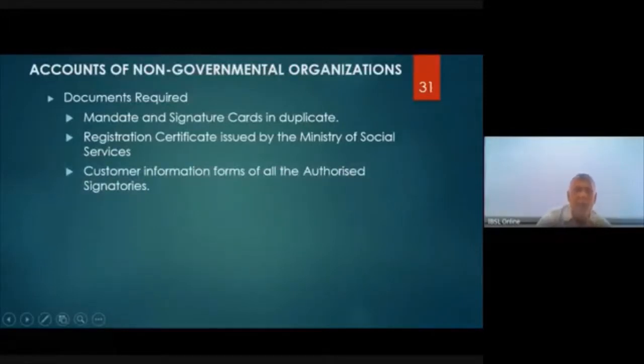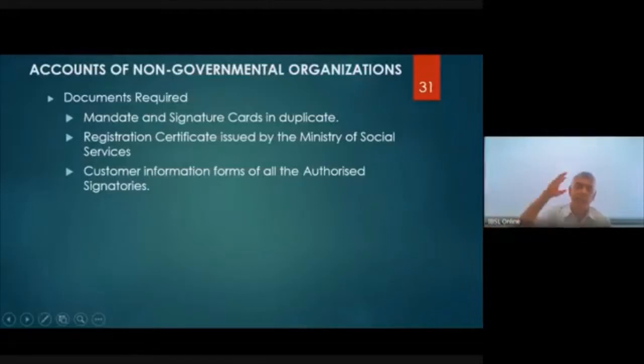Customer information forms for all authorized signatories. Why? Customer due diligence, know your customer, anti-money laundering, CFT requirements, all those things are there. Because of that, you need to get customer information forms of all the people.